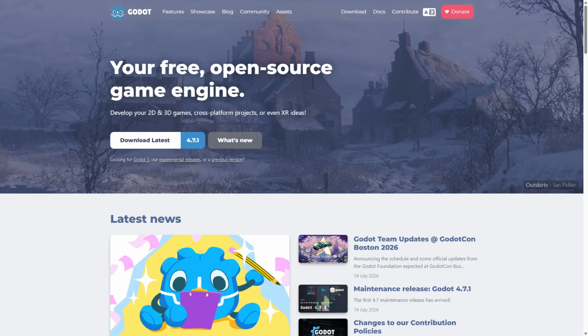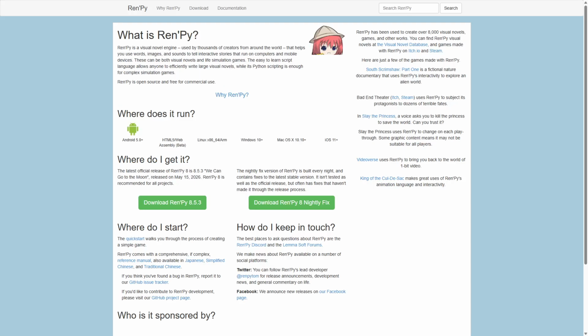Today we explore Godot versus Ren'Py, two popular game engines. Choosing the right engine can transform how you create games efficiently without unnecessary complexity. Godot offers versatility, while Ren'Py specializes in visual novels. Godot and Ren'Py serve different game development needs.